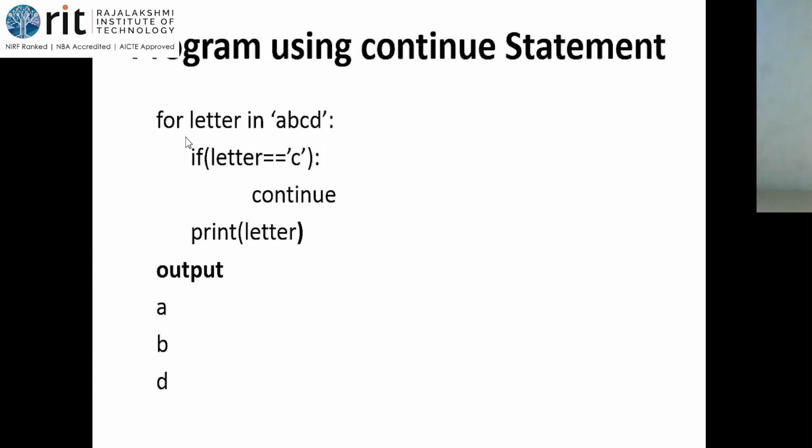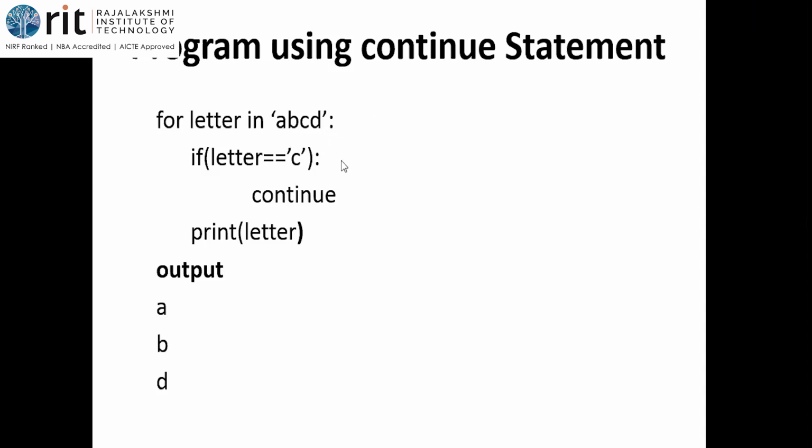Okay, so for letter in A, B, C, D. It is a string that is used, so I use quotes here. The colon is a must. Don't forget to use the colon for the for statement. In while you will remember there is a condition and brackets. Here we do not have the parenthesis, so people tend to forget the colon. Please do maintain the colon here.